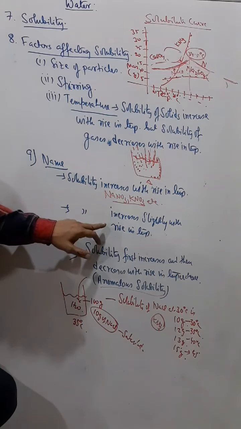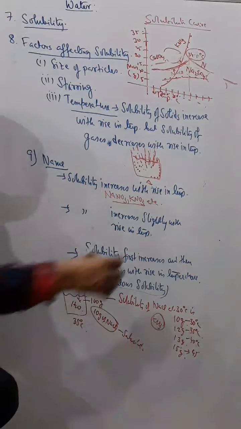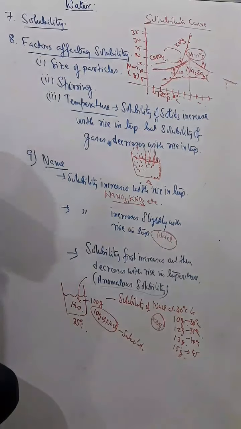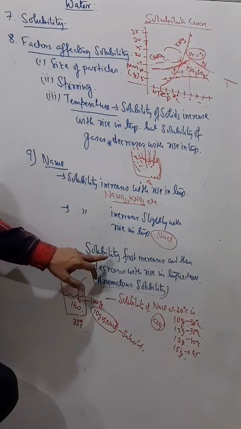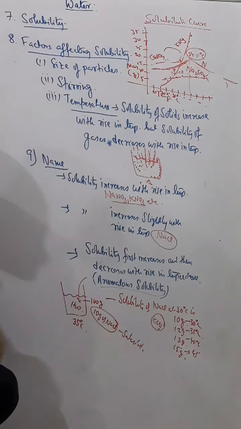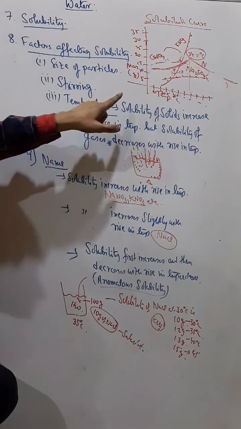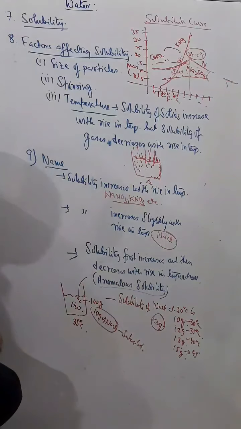A salt whose solubility increases only slightly with rising temperature is common salt, that is sodium chloride. And the salts whose solubility first increases and then decreases are these two: hydrated calcium sulfate and hydrated sodium sulfate, also known as Glauber's salt. Okay, so these are very important, so you should learn them.